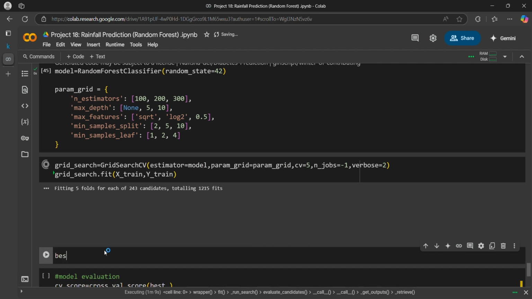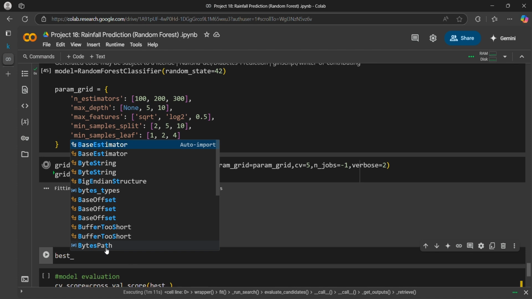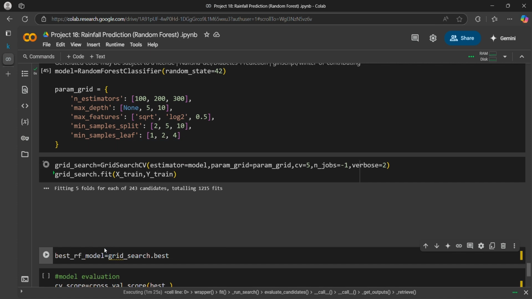Best RF model is equal to grid search dot best estimator.